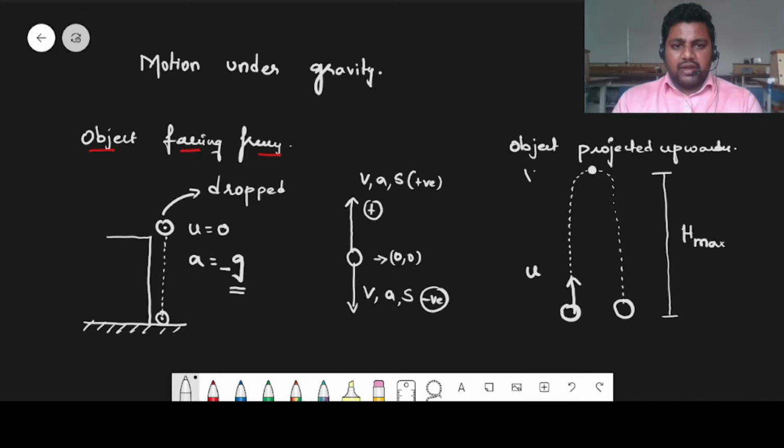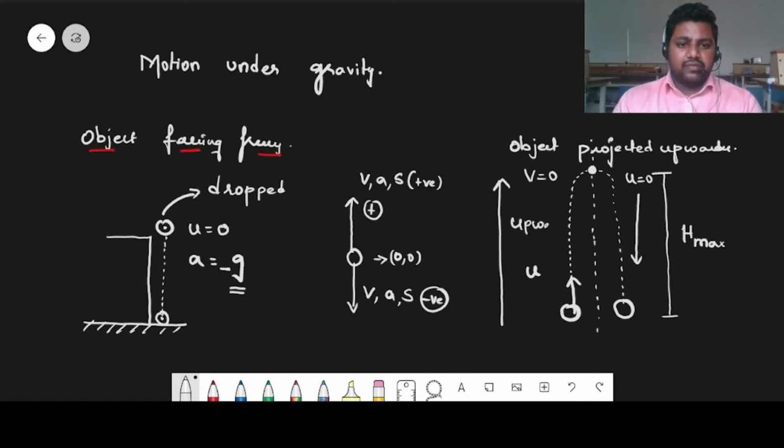That means the final velocity in the upward travel is going to be 0. That will be the initial velocity for the second travel. So I am dividing this motion of the object into two halves: one in the upward direction and the second in the downward direction.